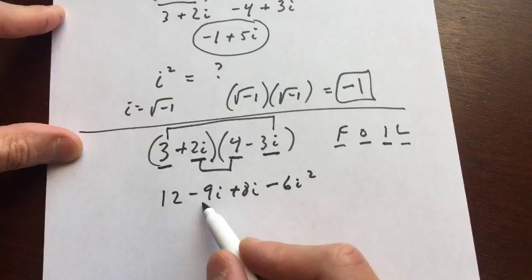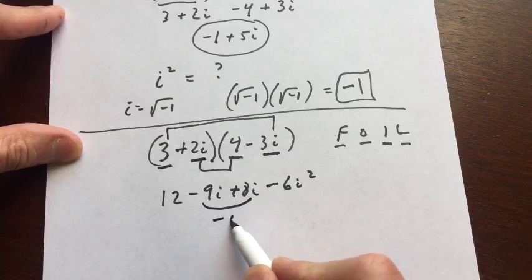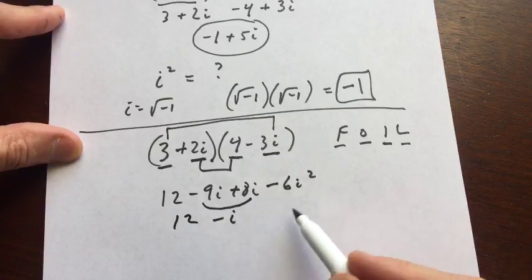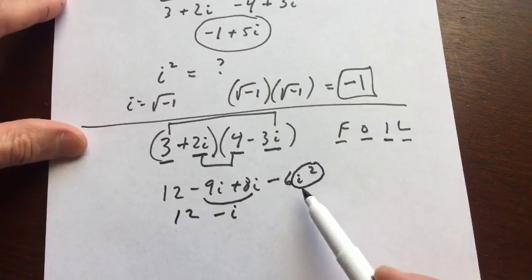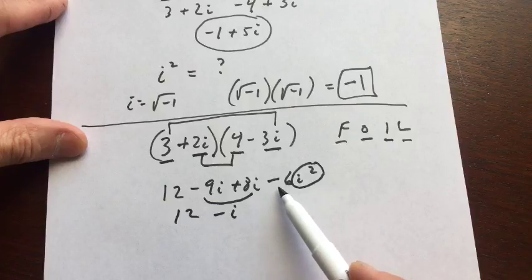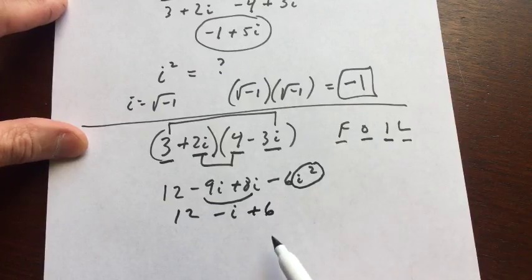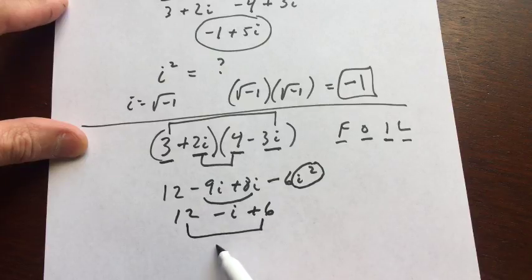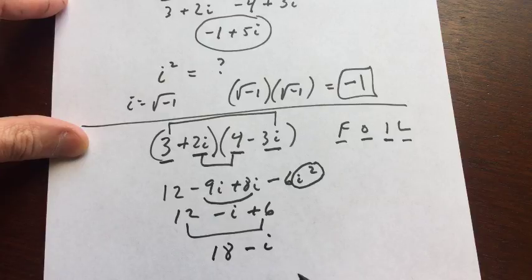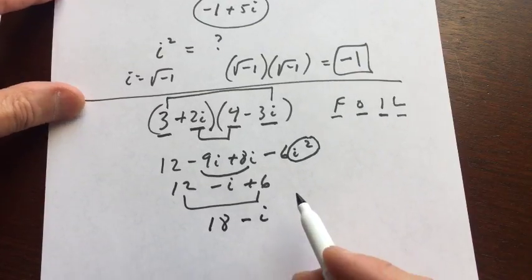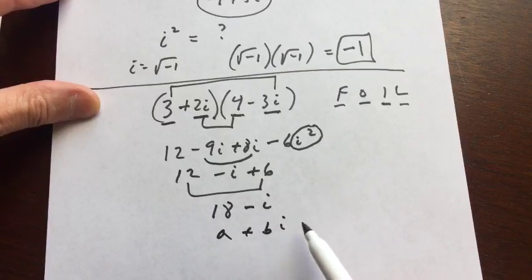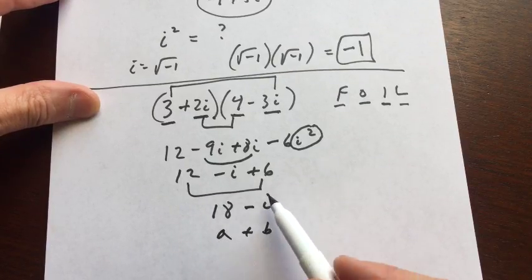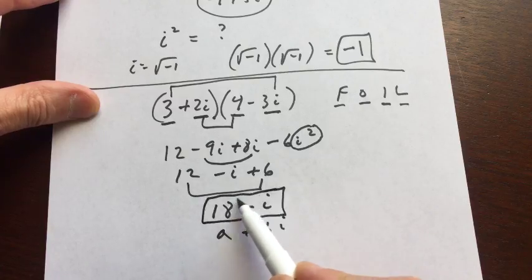So now let's go back. -9i plus 8i is -1i, right? This is 12. But now remember how we said that i squared is -1. But then times this -6 would actually give us a +6. And then like Dario was saying, we want to combine like terms. So that's going to give us 18 minus i. Ashil said 6, that's good. Then you just want to combine the real together and the imaginary together, and you always want to put it in that a plus bi form. The real first, imaginary second, and then 18 minus i is your final result.